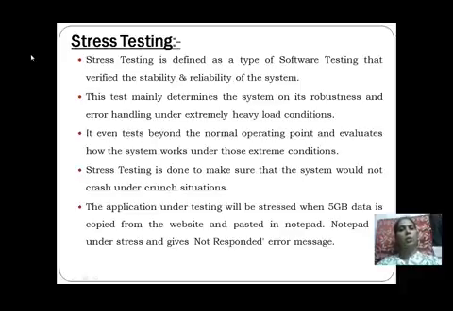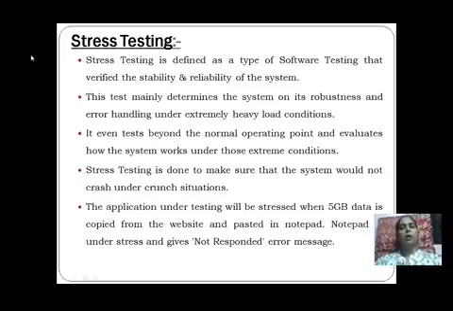Now what is reliability going to tell us? That the application or program should handle the excessive load. Then only can we say that the software is reliable, or that particular application is reliable with respect to that system. This test mainly determines the system's robustness and error handling under extremely heavy load conditions. So stress testing determines the system on its robustness.